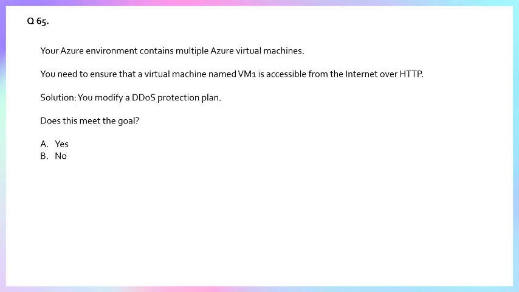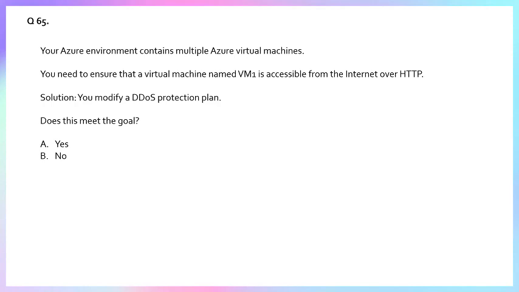It is a security service designed to protect Azure resources from large-scale malicious attacks that attempt to overwhelm a resource with traffic. It monitors incoming traffic and automatically mitigates attacks by filtering out malicious traffic and allowing legitimate traffic to pass through. It is a protective layer, not an access enabler.